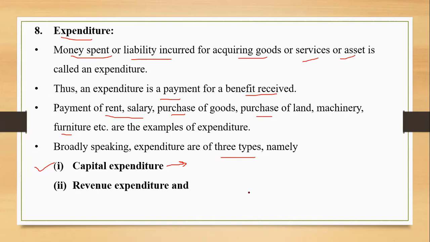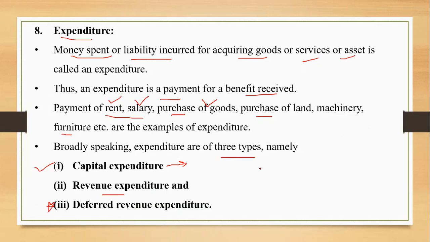Sir, I was just saying the examples of revenue expenditure. Please. Sir, rent expenses, salary expenses, commission expenses, etc. Purchase of goods as well. Marketing expenditure, yes. That's a revenue expenditure. Third category is deferred revenue expenditure. This is a very special term.